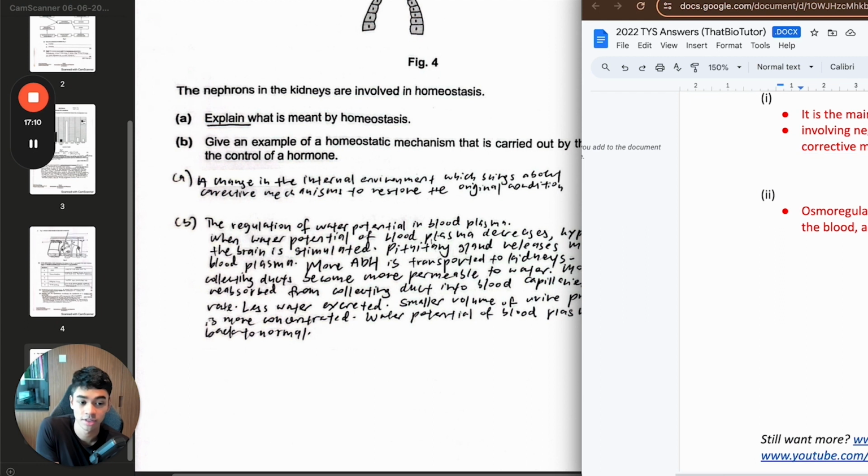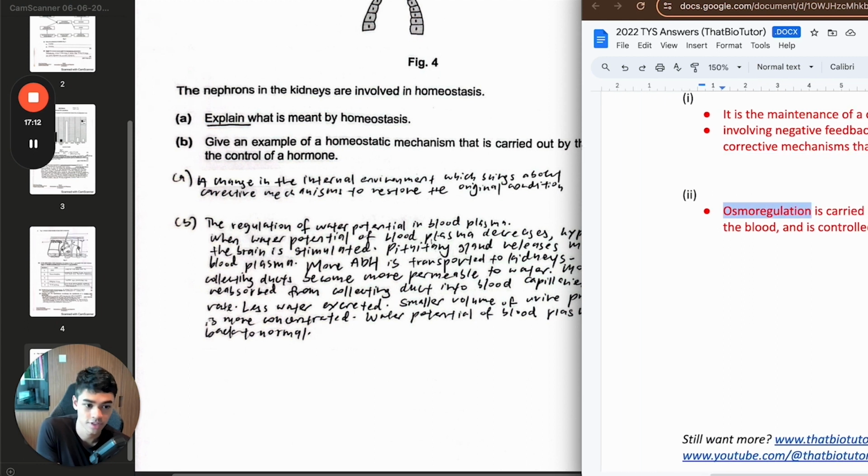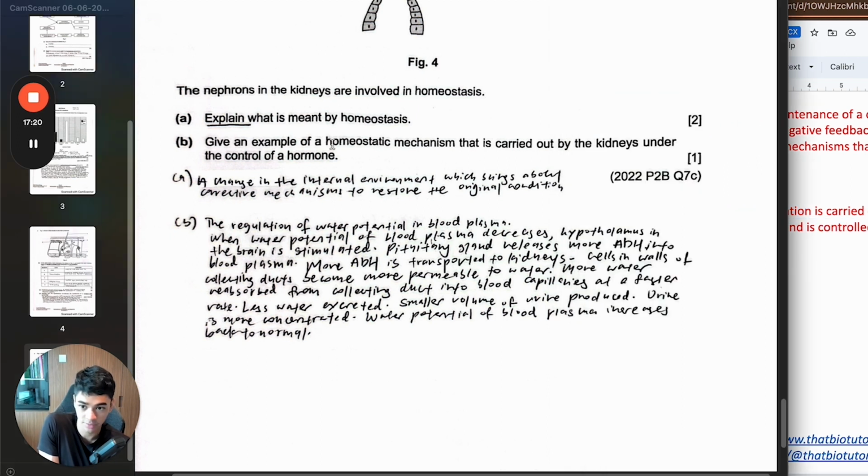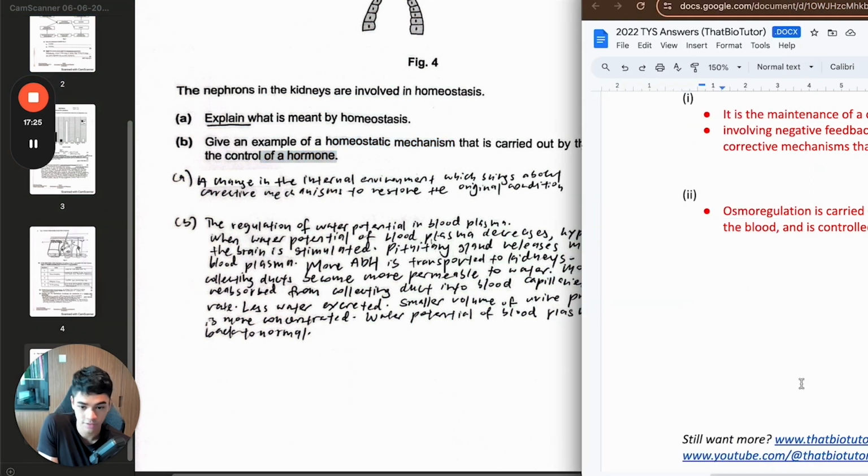It would be nice if you put the keyword, which is the name of the whole process. So the kidneys maintain constant water potential in the blood. That's what it does. So I am showing how it's a homeostatic mechanism. And to show how it's controlled by a hormone, I said by antidiuretic hormone, ADH.